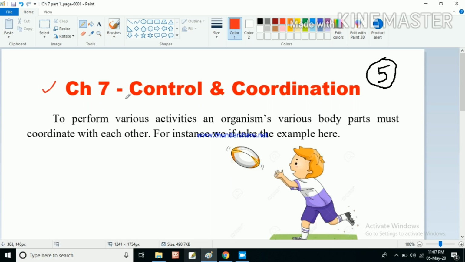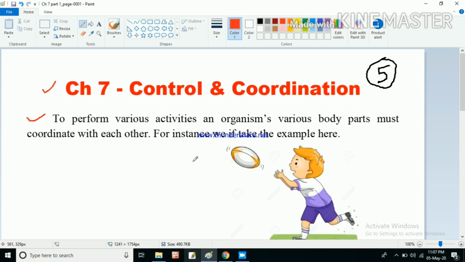From the term we can get some idea of the meaning. Control means to control over something, and coordination means two or more things working together to do something. To perform various activities, an organism's various body parts must coordinate with each other. That is very important. Without the coordination of different body parts, the activities cannot be performed.